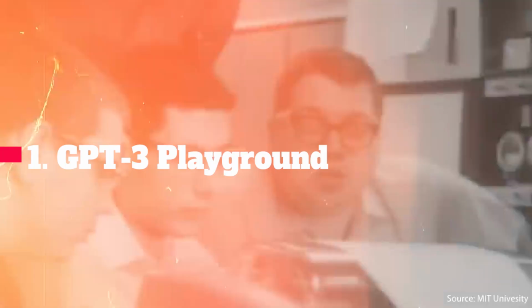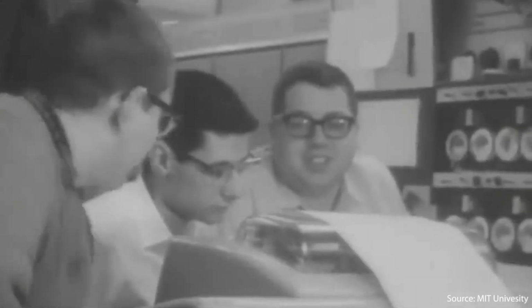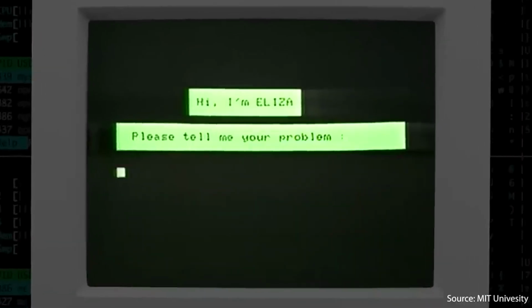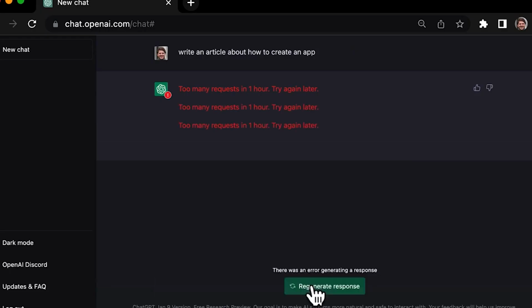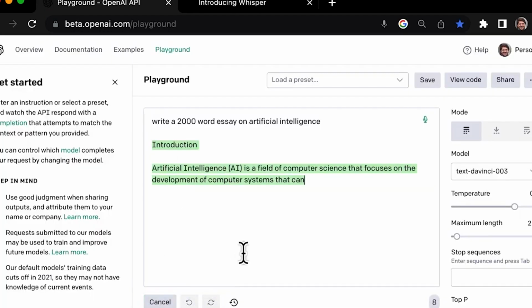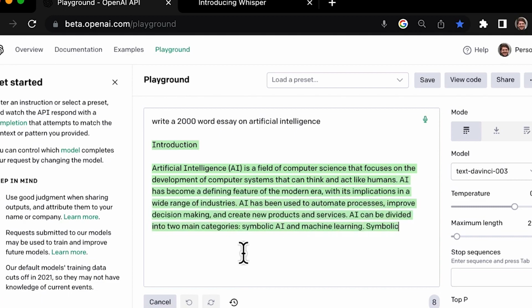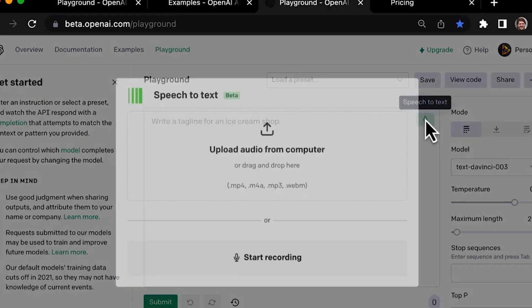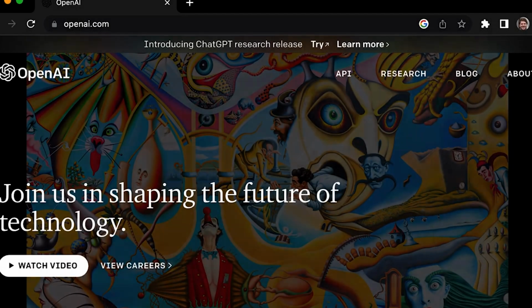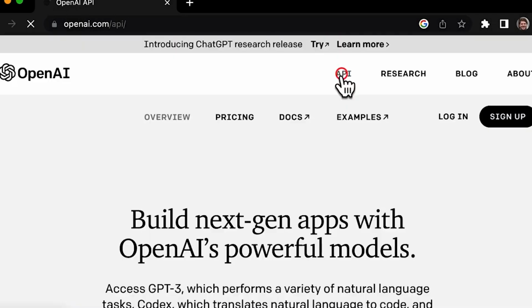Number 1. GPT-3 Playground. Even before ChatGPT went viral, there was GPT-3 Playground, a platform for the public to play with OpenAI's GPT-3 AI model. Unfortunately, the tool didn't create as much buzz as ChatGPT has. This is partly because of its technical user interface and lack of consumer-focused publicity. Ironically, though, ChatGPT is getting much of the spotlight.